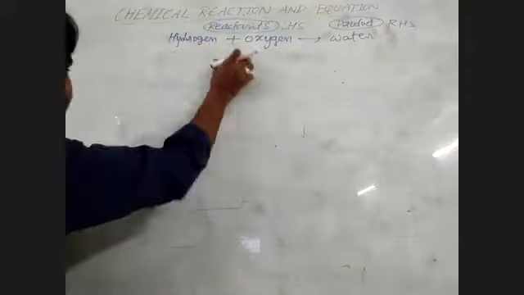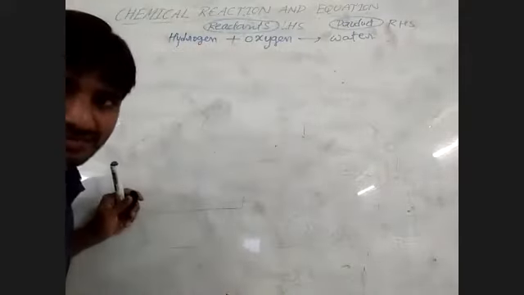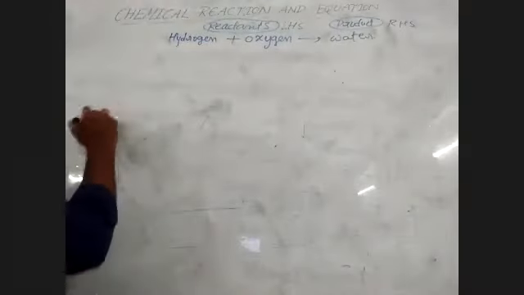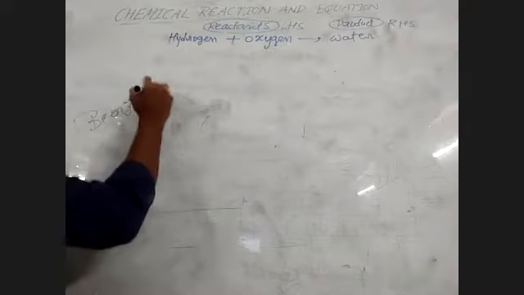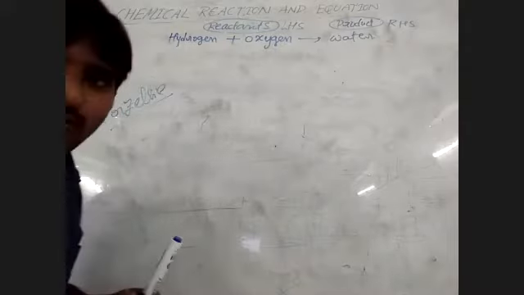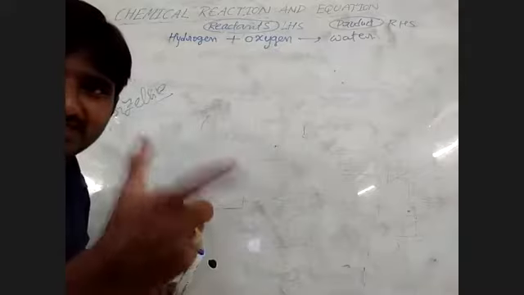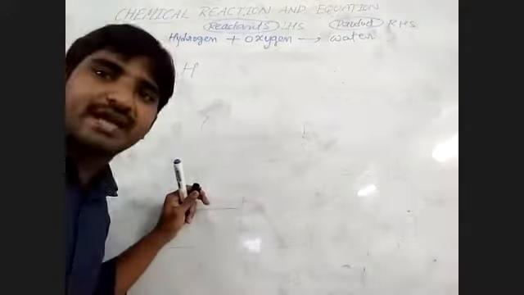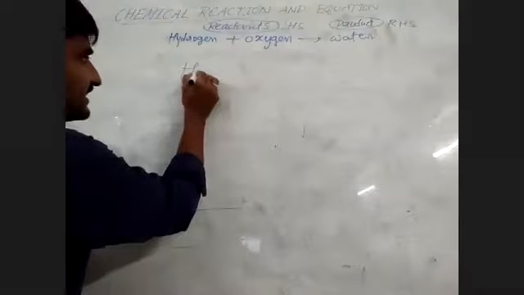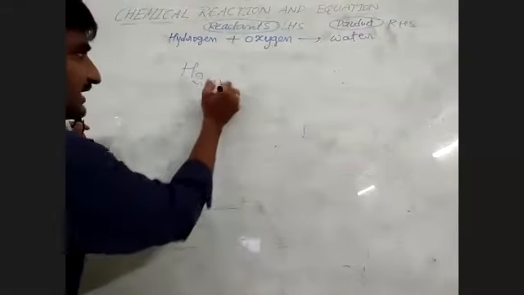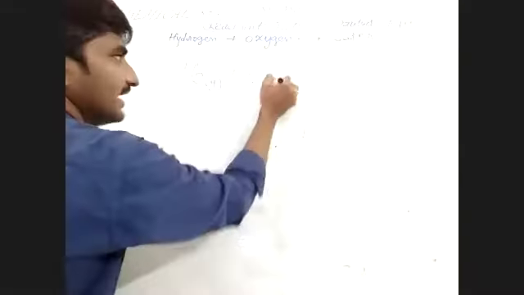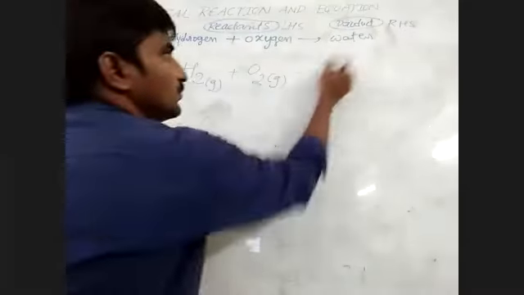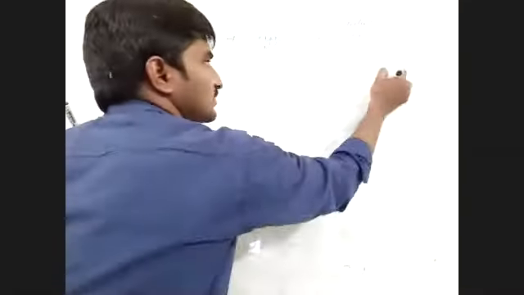A word equation means simple names. Again, the word equation is converted to symbolic form by the scientist Berzelius, using symbols. For example, you know that the symbol of hydrogen is H. Don't write simply hydrogen; you have to write gases in their diatomic form. H2 gas reacts with oxygen gas to form water. The water formula is H2O, which is the liquid state.